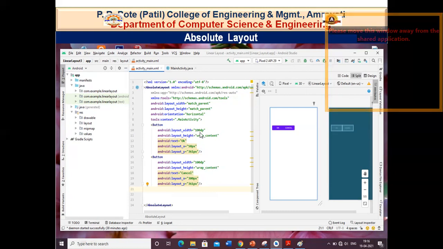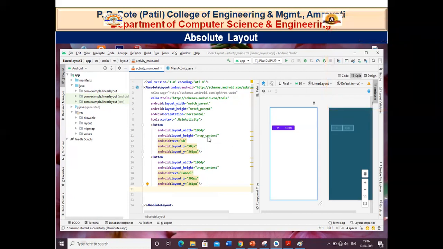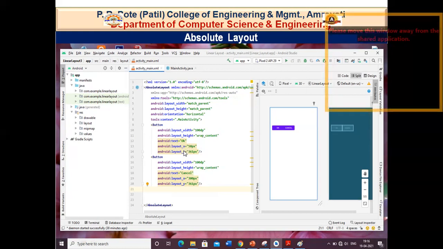Now the width of your button is 100 dp, height is wrap content. Now you know what is wrap content and fill parent. The text of my button is OK. Now in absolute layout, you have to specify the X and Y coordinates, which define the exact location of your button. The X coordinate of my layout is 50 pixels and the Y coordinate is 361 pixels.